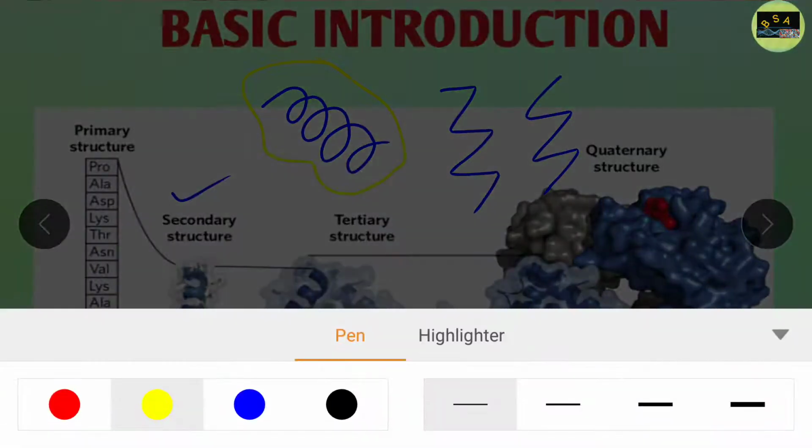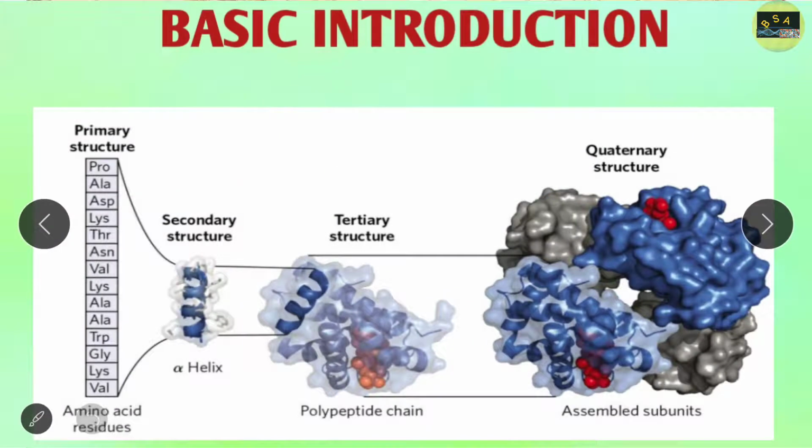Now look at the tertiary structure of protein. Tertiary structure describes the 3D folding of a polypeptide.